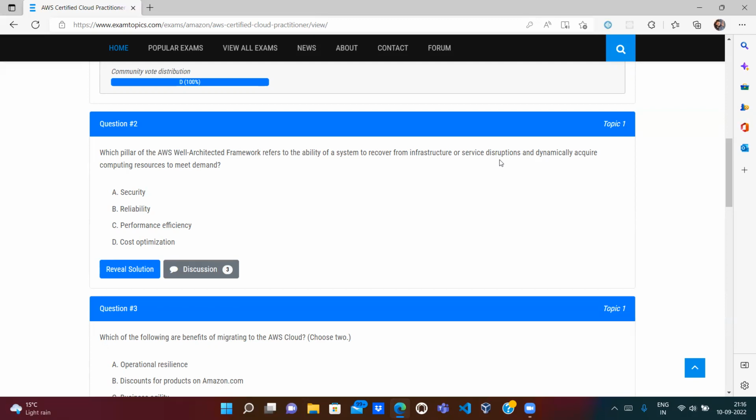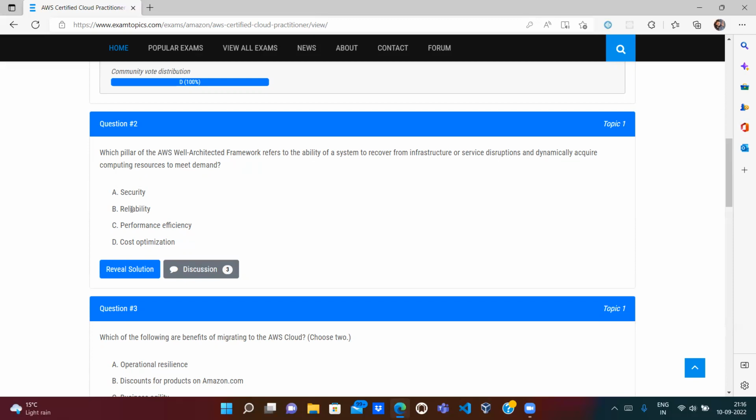So if there is any disruption, the system automatically recovers, or if there is high demand, the system can automatically manage it. So which pillar does it come under? Is it security? Definitely it is not security, because security is just to prevent attacks on our application. This is just to recover from disruption or to meet the demand. So security is wrong.